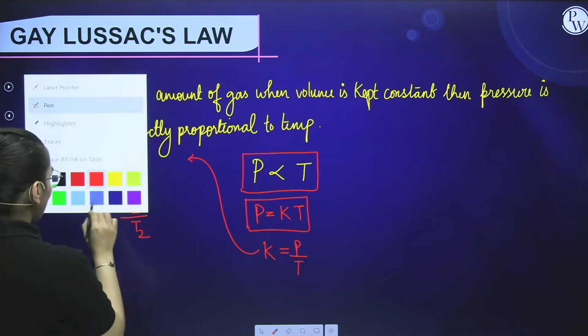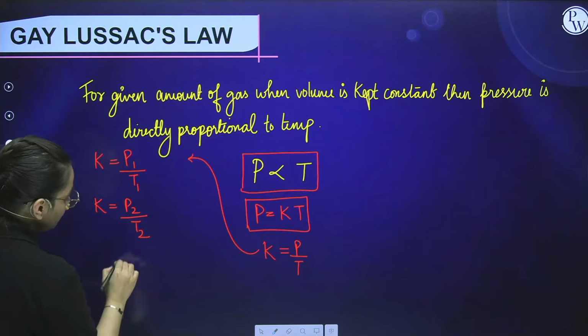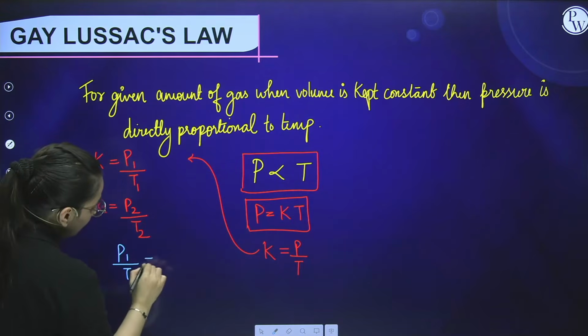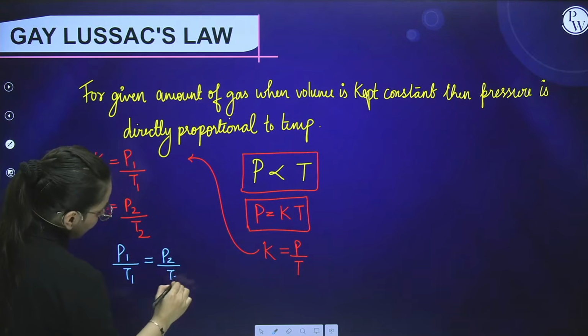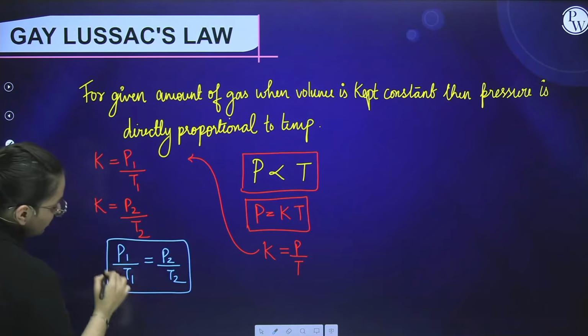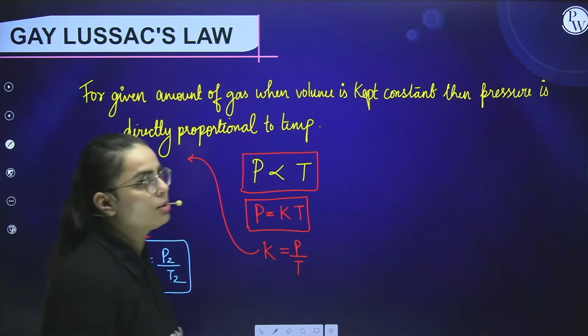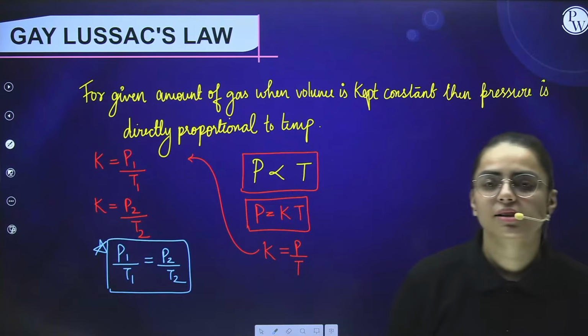So what will be the formula that we are going to derive from here? P1 by T1 is equal to P2 by T2. Is it clear to you? Again, put a star mark over here because it is going to help you in the numerical section.